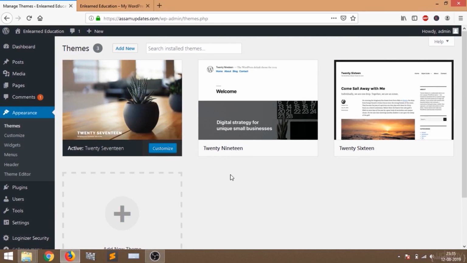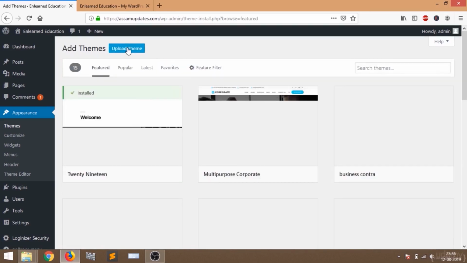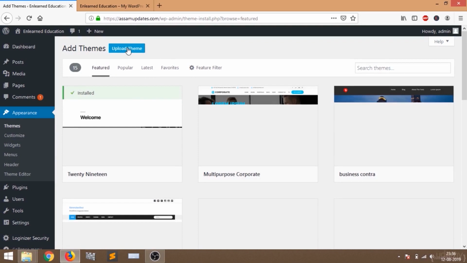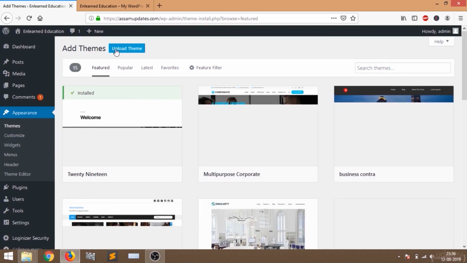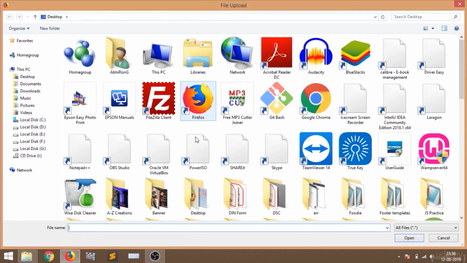You can download the theme. I have provided the link to download the theme in my description box, so you can download it from there. To add a new theme, just click on Add New. Now you will see this page. Here, just click on Upload Theme. Now click on Browse.